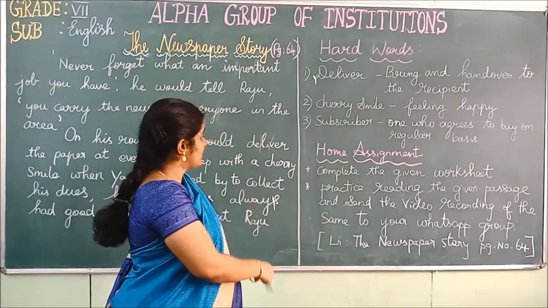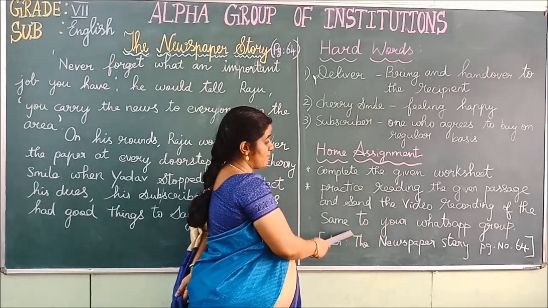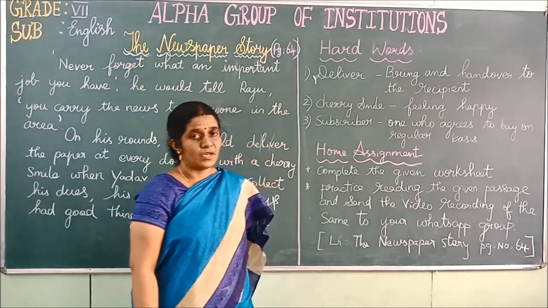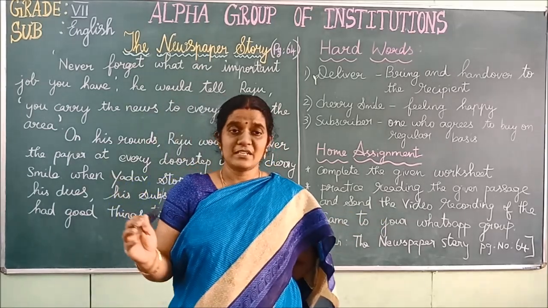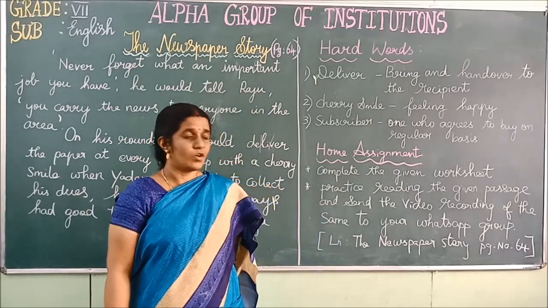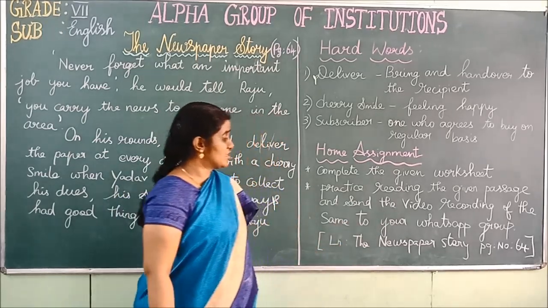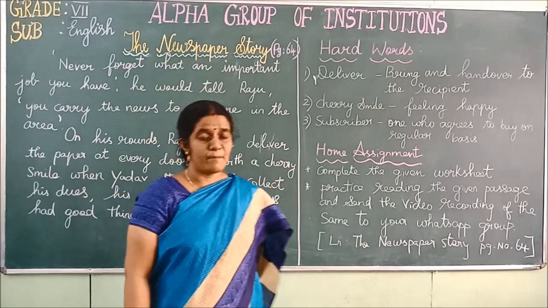So practice reading the given passage and send the video recording of the same to your WhatsApp group. So the passage is in page number 64 and the lesson is the newspaper story.